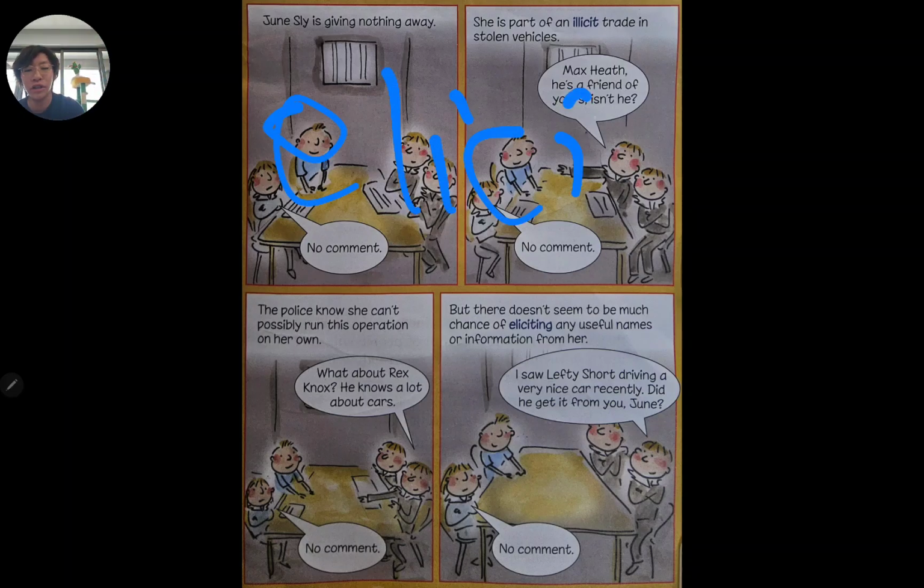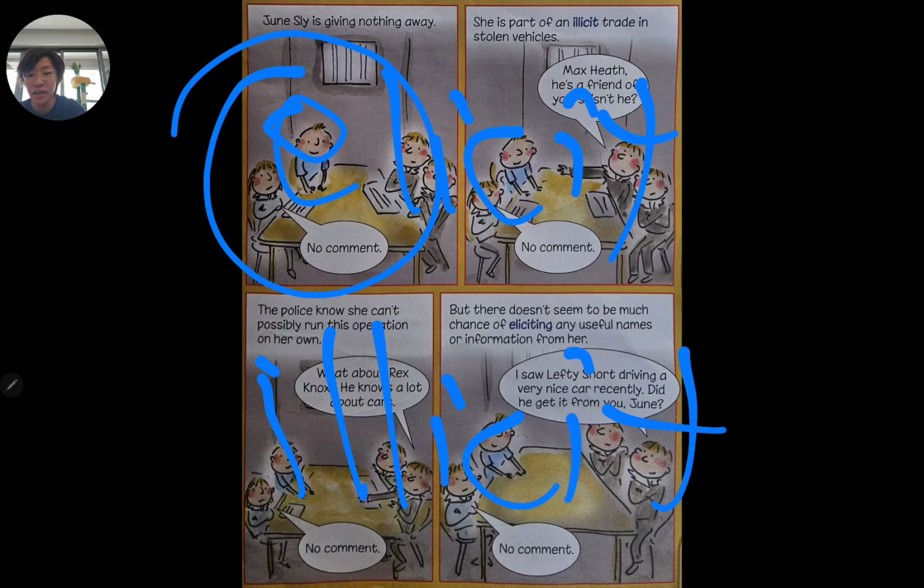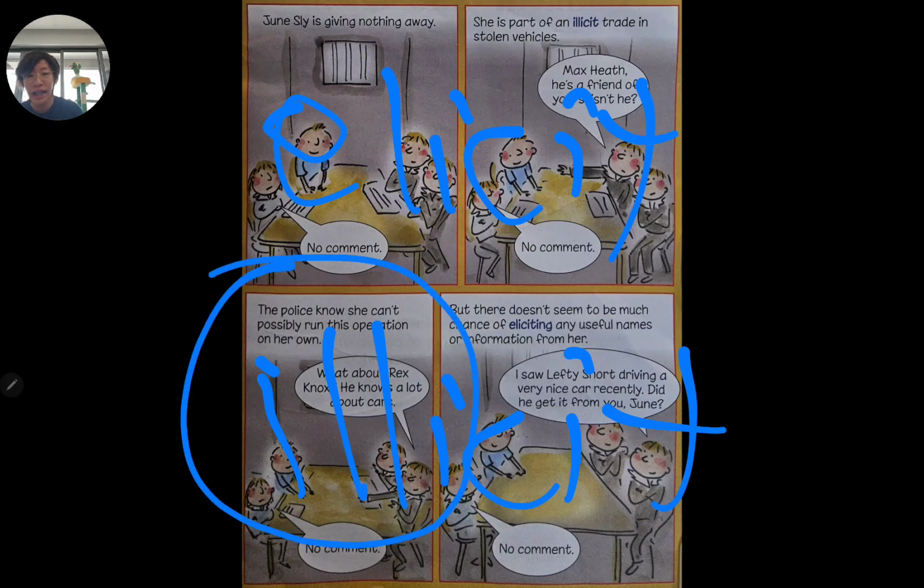Next up, we have the words illicit and elicit. Now, elicit with an E is a formal way to say that you cause something to be produced. Whereas if you use IL, illicit, that means it's not allowed by law. It's illegal. It's another way of saying illegal.